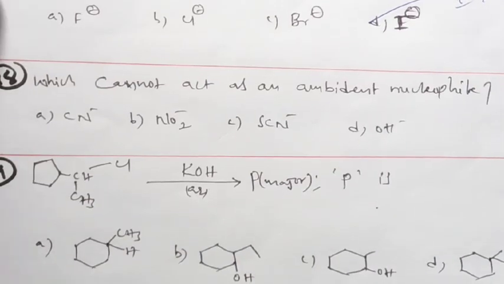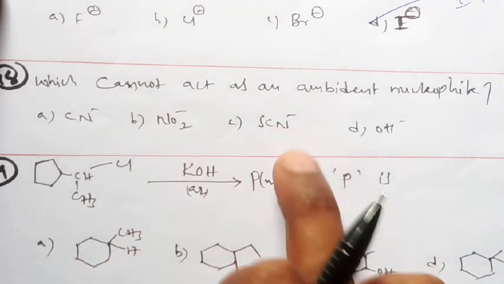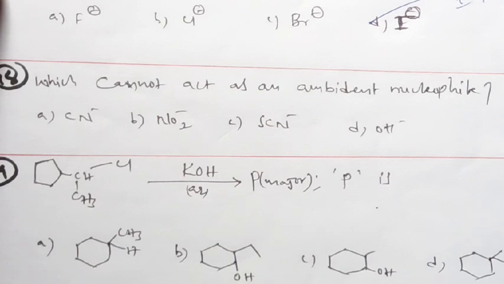Which cannot act as an ambident nucleophile? Ambident means it is capable of donating the pair of electrons from both sides. Here you observe CN minus, NO2 minus, SCN minus, OH minus are given. Among these four, the first three are capable of donating from either side: CN from carbon or from nitrogen, NO2 we can also write as ONO, and SCN thiocyanate.